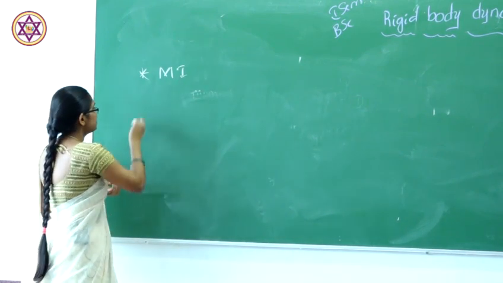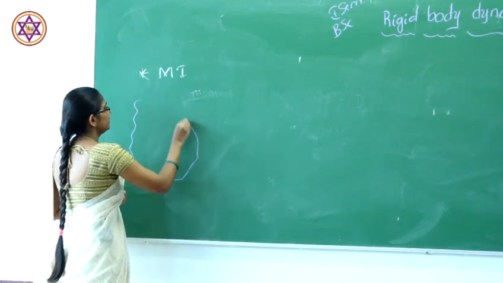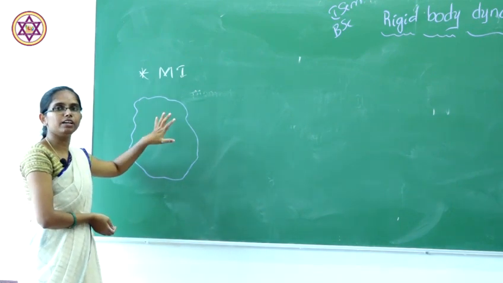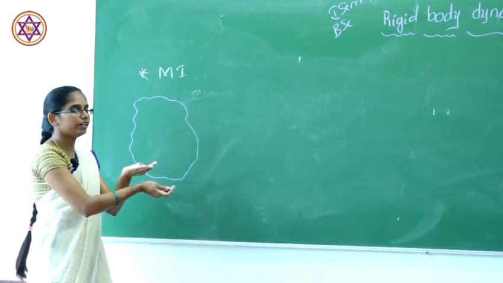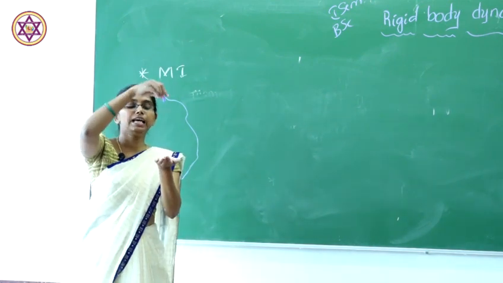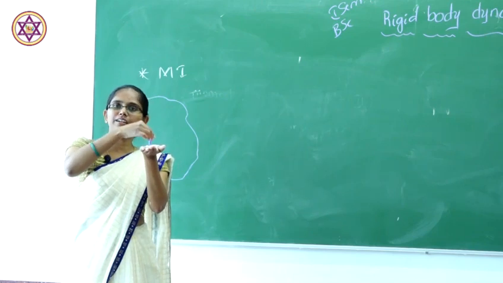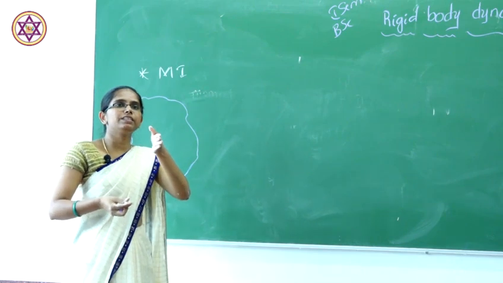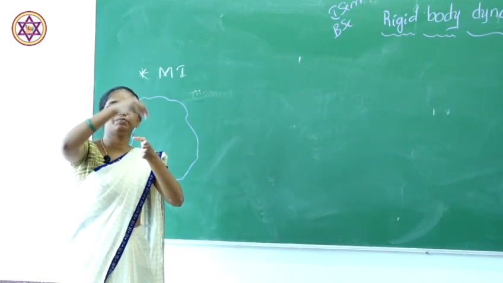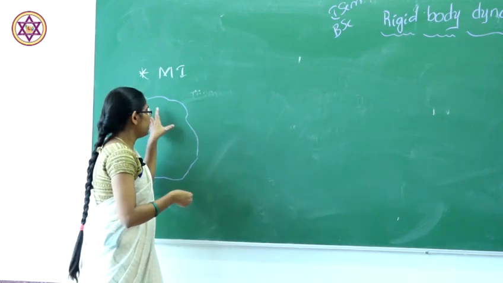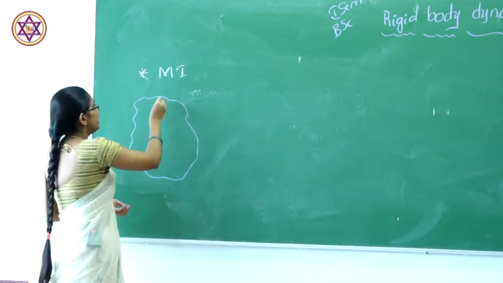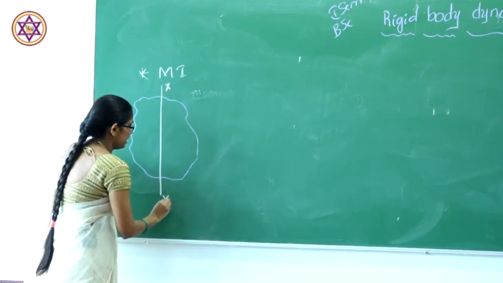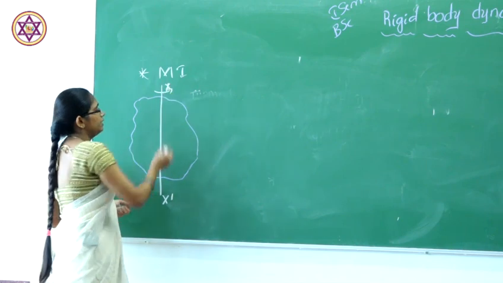If we consider a rigid body like this, the axis will always be perpendicular to that rigid body. So this is our rigid body, and the axis of the rigid body will be x and x dash, about which rotation takes place.